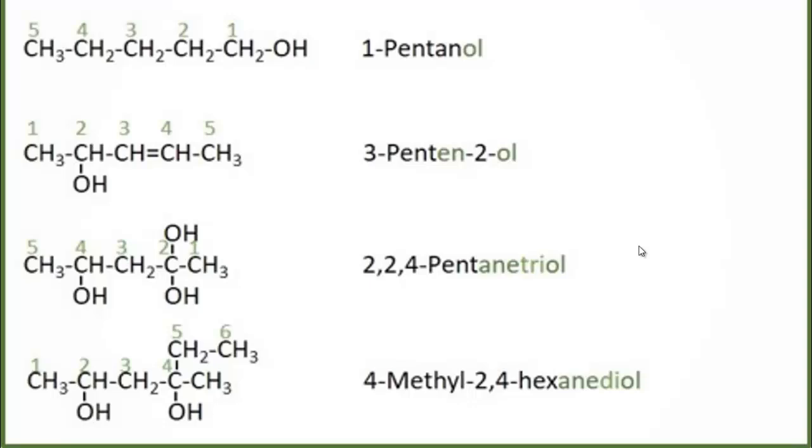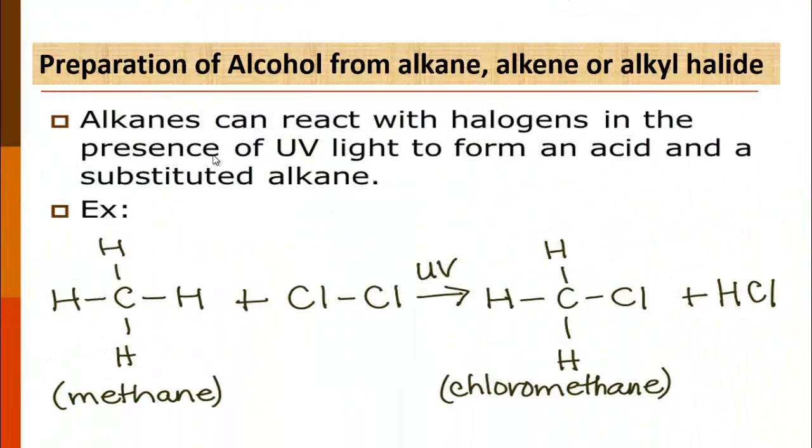Now we will learn about preparation of alcohol from alkane, alkene or alkyl halide. At first, from alkane. When alkane reacts with halogen in presence of UV light, that means in presence of sunlight, alkyl halide and hydrogen chloride are produced.